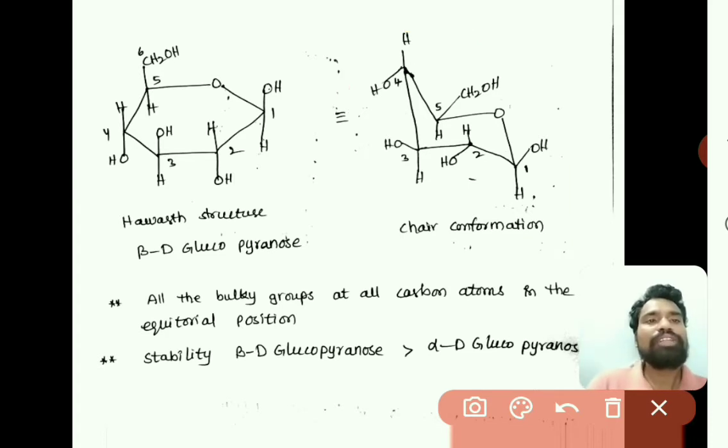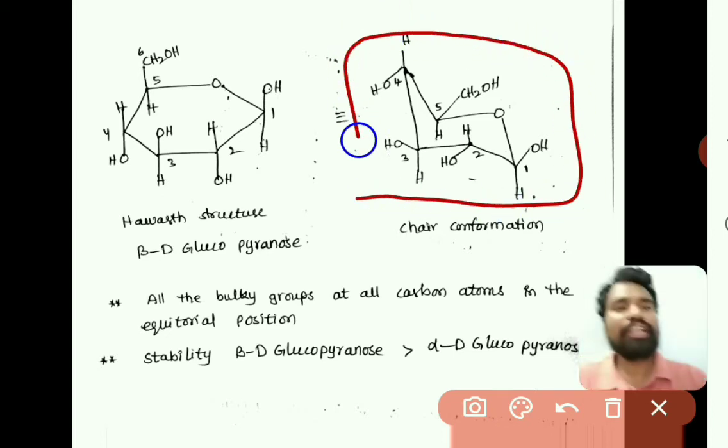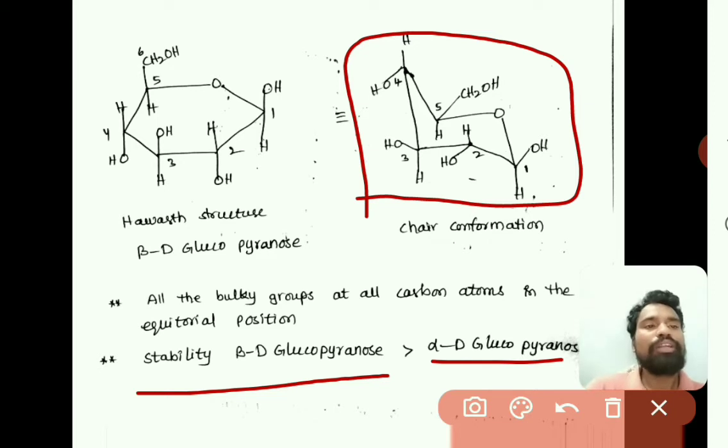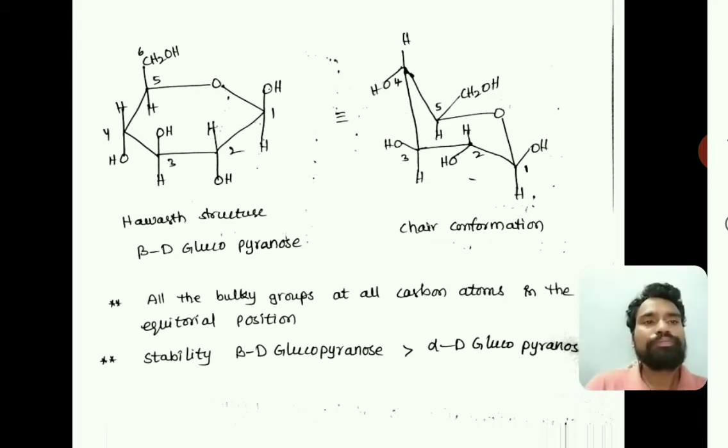So in beta D-glucopyranose all the bulky groups are present at equatorial position, and in alpha D-glucopyranose all the groups are at equatorial position, but at C1 the OH group is in axial position. That's why the stability of beta D-glucopyranose is more than alpha D-glucopyranose.